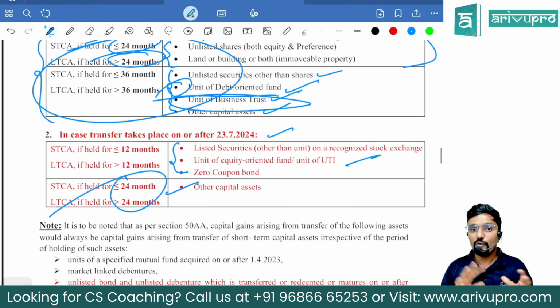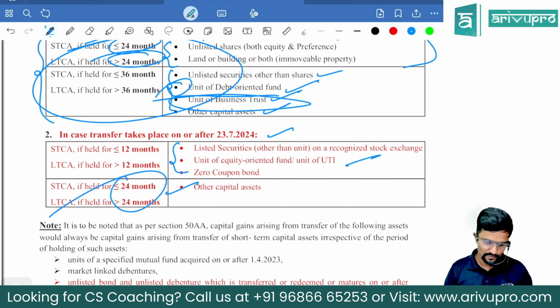Okay. How will you decide? Based on the date of transfer. When did the transfer happen? Accordingly decide what is the period of holding applicable, and then check what is the time gap between the date of purchase and date of sale, guys. Fine, sir.